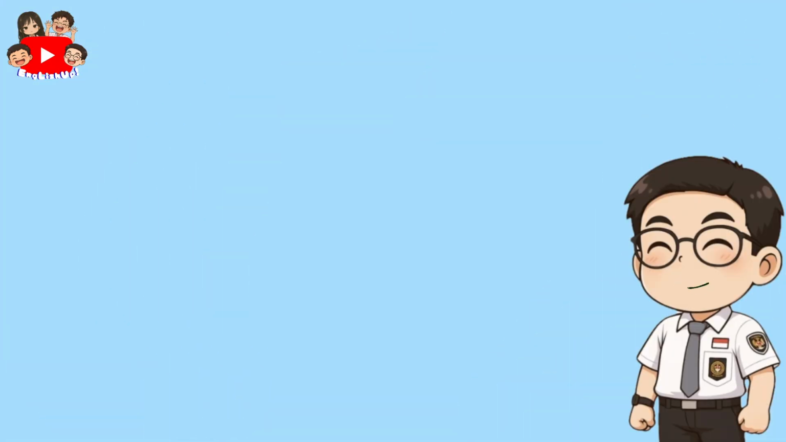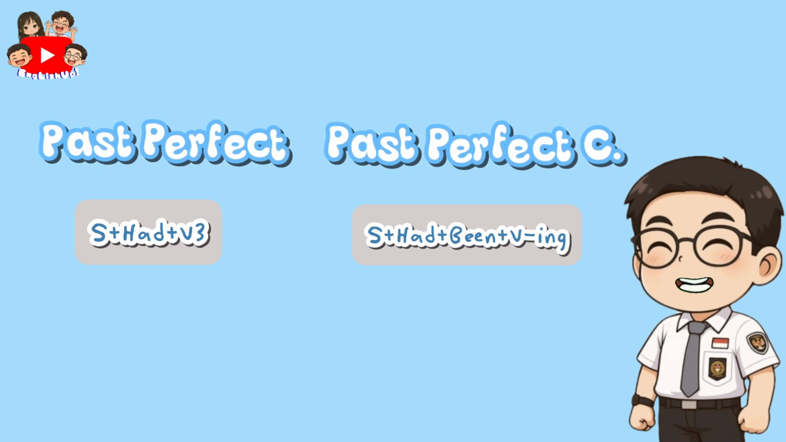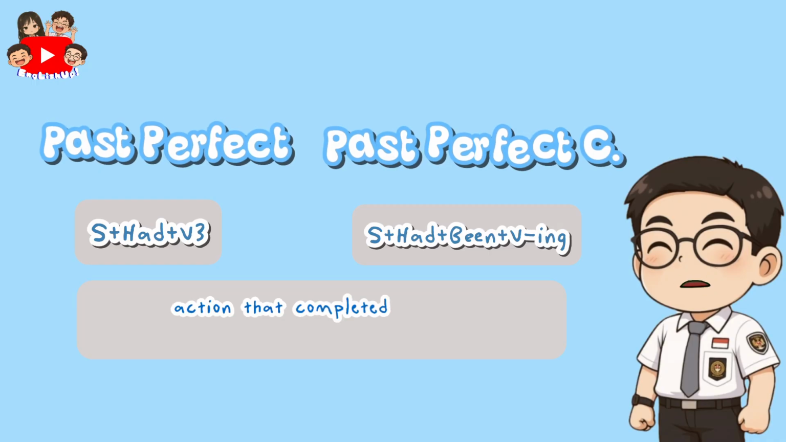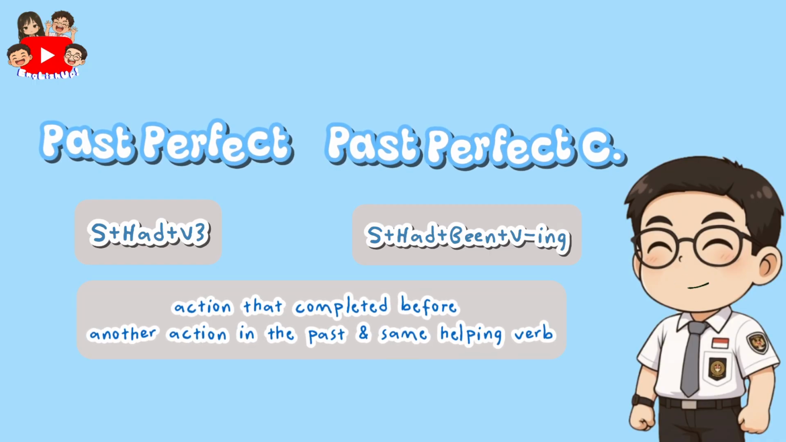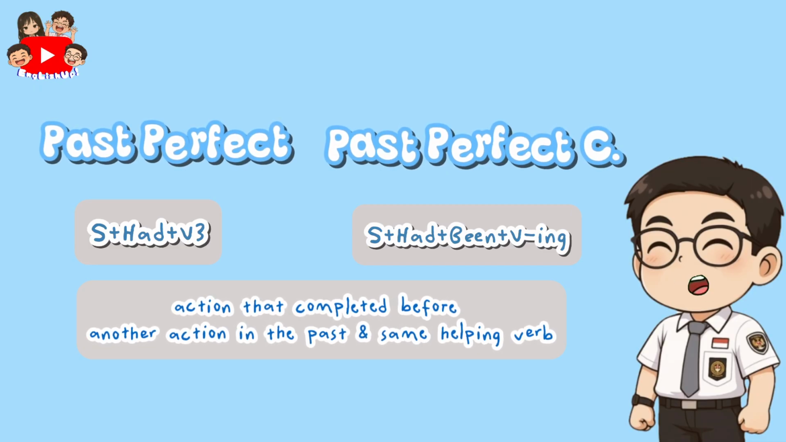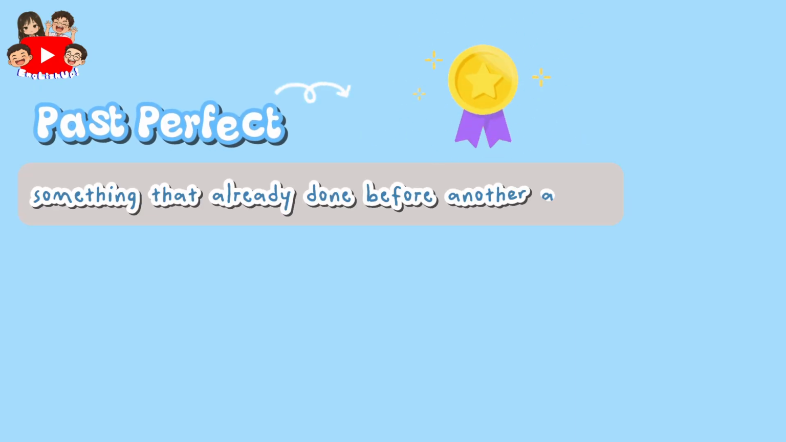Alright, let's wrap this up. We have learned about the past perfect and the past perfect continuous. First, the structure. The past perfect is subject plus had plus past participle. The past perfect continuous is subject plus had been plus verb-ing. Both describe actions that happened before another event in the past. They share the same helping verb, which is why they often look confusing at first. But the focus is what makes them different.